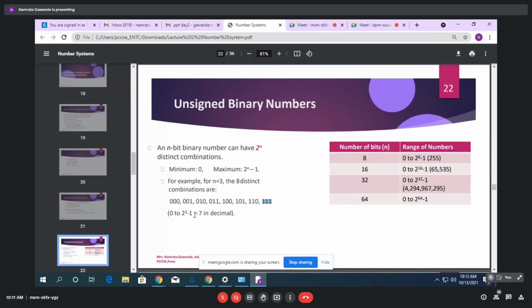But the minimum number is considered as 0, and the maximum number, for 2 raised to power 3, is 111. And how is it calculated? 2 raised to power 3 minus 1, that is 7. So you can see the binary value of 7 here. Okay. The number of bits written here: 8, 16, 32, 64. The range of numbers is 0 to 2 raised to power 8 minus 1, 0 to 2 raised to power 16 minus 1. So this many range of numbers will be considered. So the range of numbers is always dependent on the number of bits.